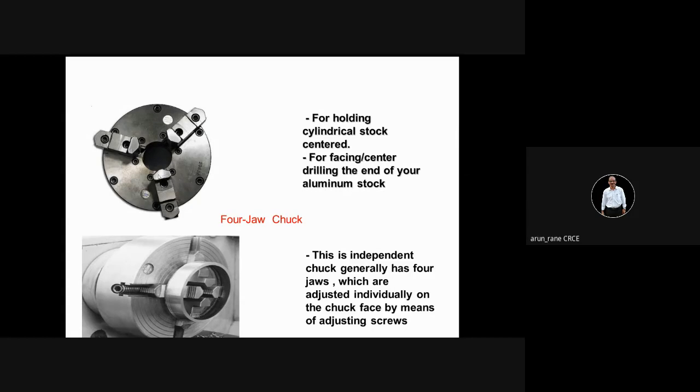So three jaw chuck functions like your collet, which is used for holding the cylindrical. And as I have already told, there is a chuck key, that is this, and with the help of this chuck key, in case of three jaw, all the jaws will be operated simultaneously. That is, it will come inside. Even if you put the key in one hole, all the jaws can be operated. So it can move inside as well as outside. Again, the limitation of three-jaw chuck is that it can be used only for symmetrical, generally cylindrical or round workpieces.